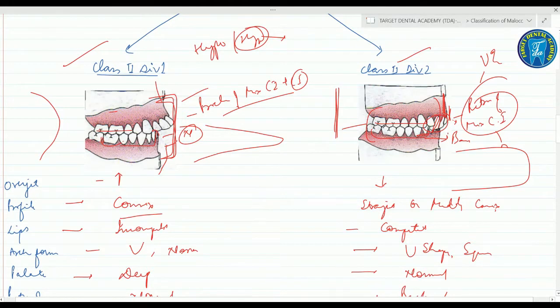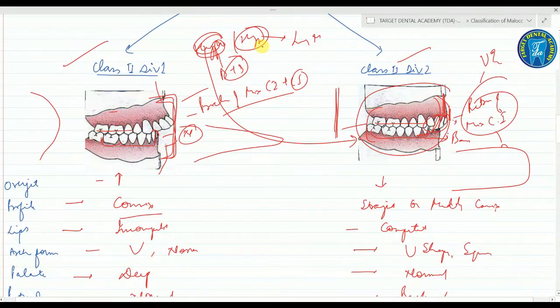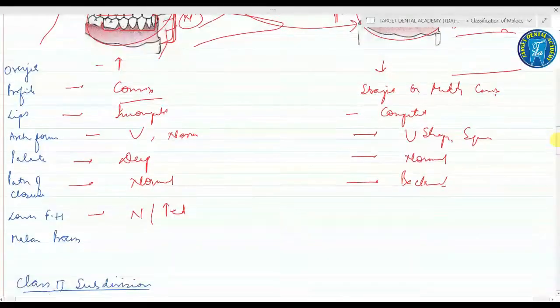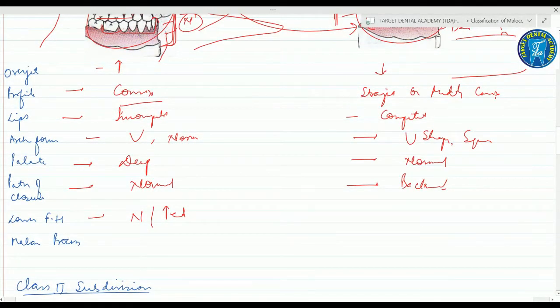In the hyperdivergent there is a long and narrow face, in the hypodivergent there is a broad and short face. So mostly the hypodivergent can be seen in class 2 division 2 and hyperdivergent is seen in class 2 division 1. So it means the lower facial height in case of class 2 division 1 is either normal or increased, while in class 2 division 2 it is decreased.